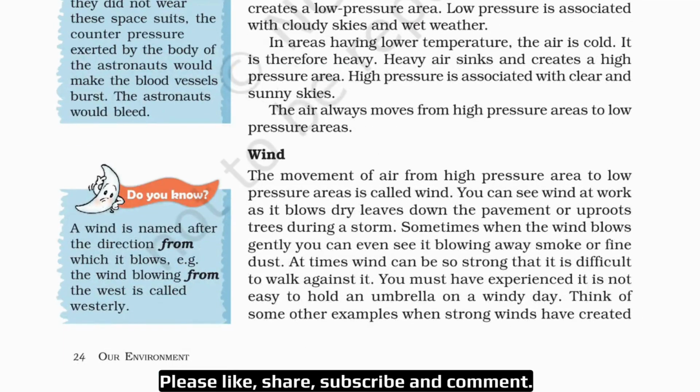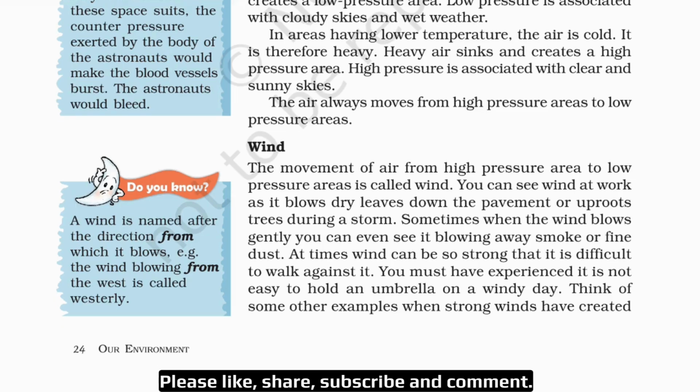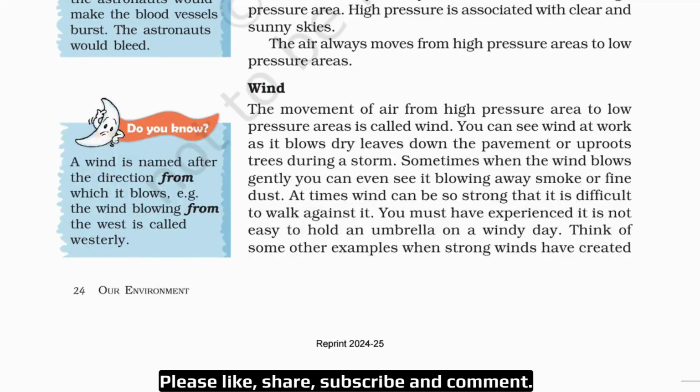Now the next topic, wind. The movement of air from high pressure area to low pressure areas is called wind. So let's repeat this definition again and you have to learn this definition. The movement of air from high pressure area to low pressure area is called wind. You can see wind at work as it blows dry leaves down the pavement or uproots trees during a storm. Sometimes when the wind blows gently, you can even see it blowing away smoke or fine dust.